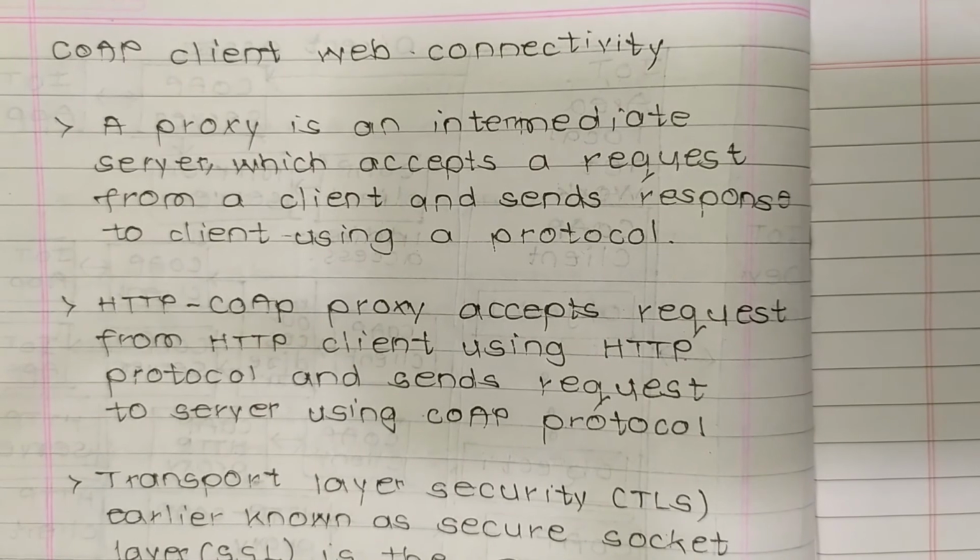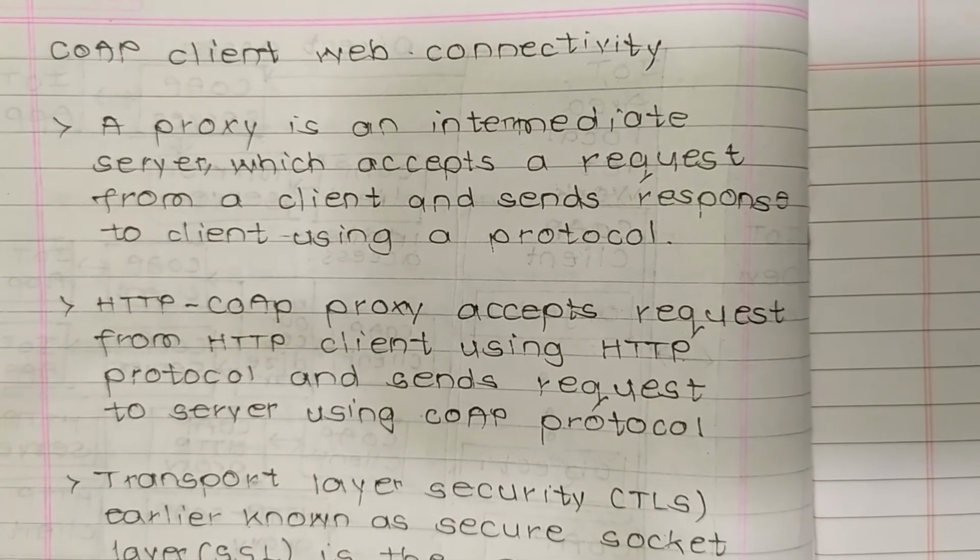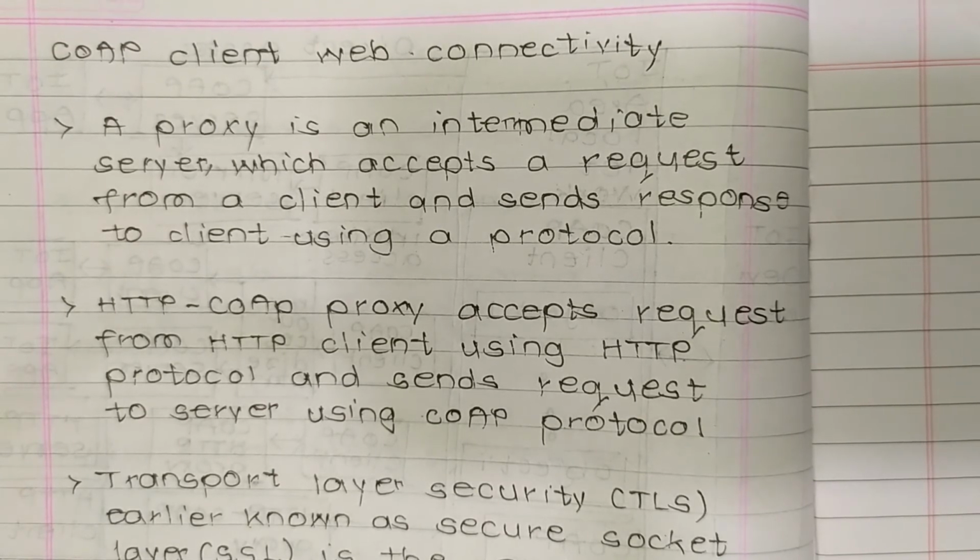CoAP client web connectivity. A proxy is an intermediate server which accepts a request from a client and sends a response to the client using a protocol. So a proxy is a server basically. It accepts requests from the client and sends responses to the client using a protocol. So it is an intermediate server in between.